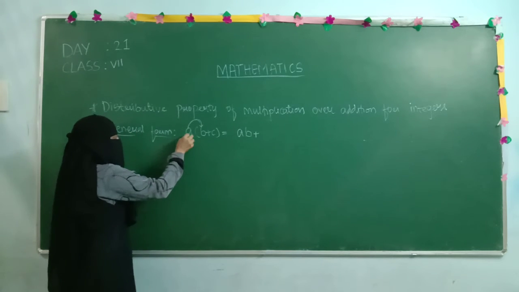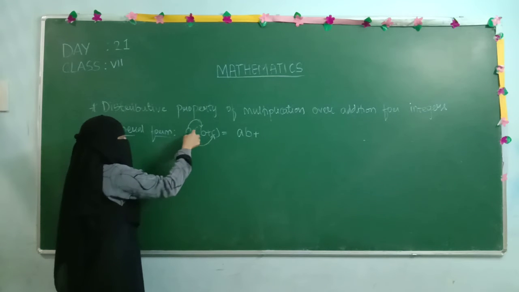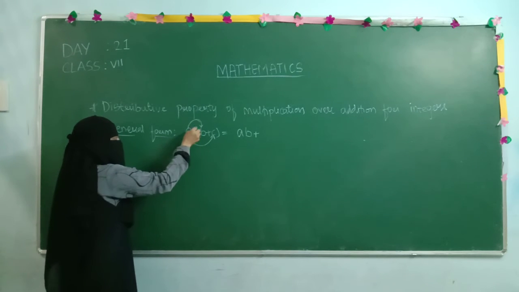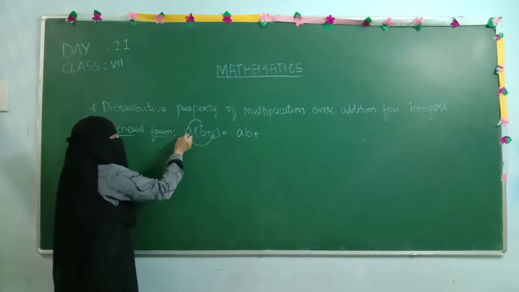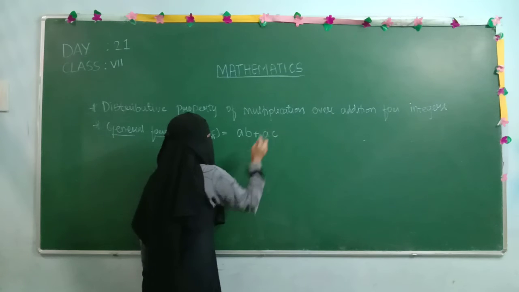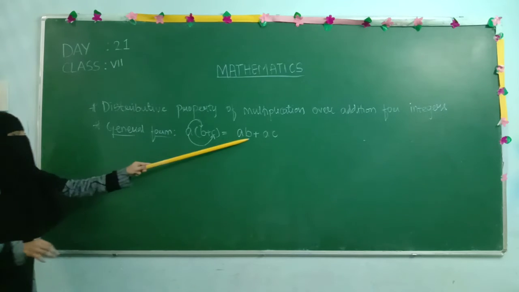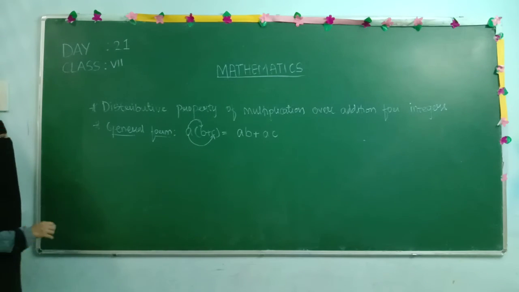Then again A we have to give to C, so A into C. The meaning of this bracket is nothing but multiplication, because of that I am saying into, so A into C, AC. Is that clear? Fine. So here the general term we have obtained is A of (B plus C) equals AB plus AC. And again we need to verify whether the LHS part and RHS part are equal or not.